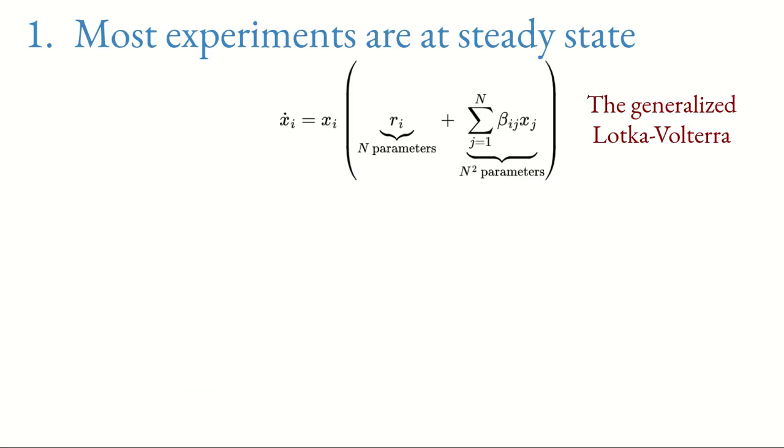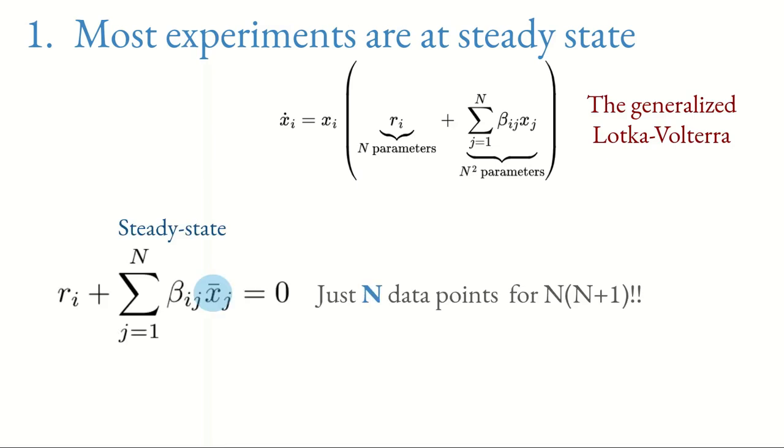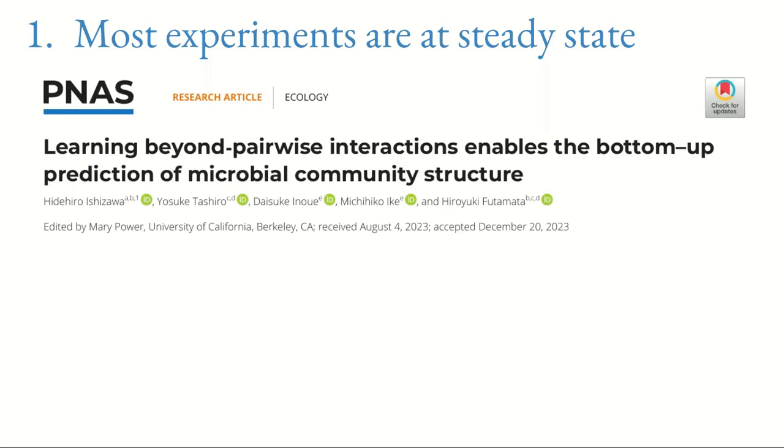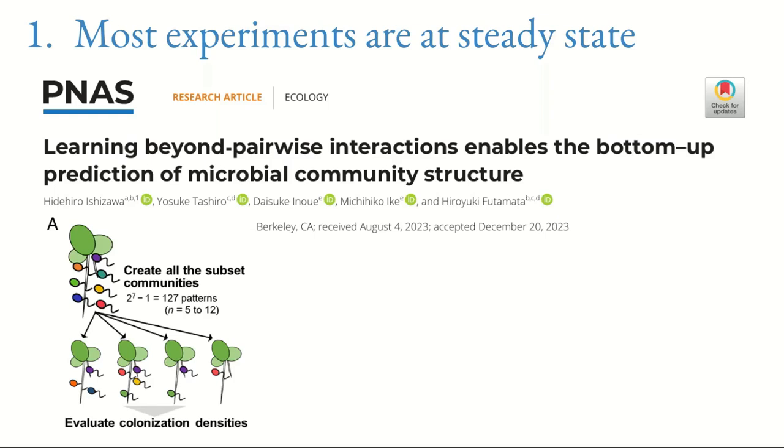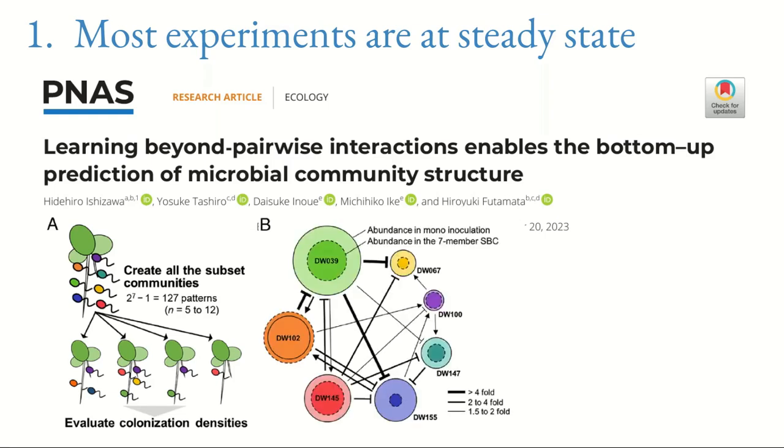Take one equation, for instance, the generalized Lotka-Volterra: we have n plus n squared parameters. The thing is that at steady state, at most we have n data points. So we have an undersampling problem, and we cannot infer all the parameters. There is one caveat. You can do better, like in this recent paper: instead of putting all the bacteria together, you can do all the combinations, all the patterns from one bacteria alone to all bacteria altogether. In that case, in principle, you can infer this matrix.